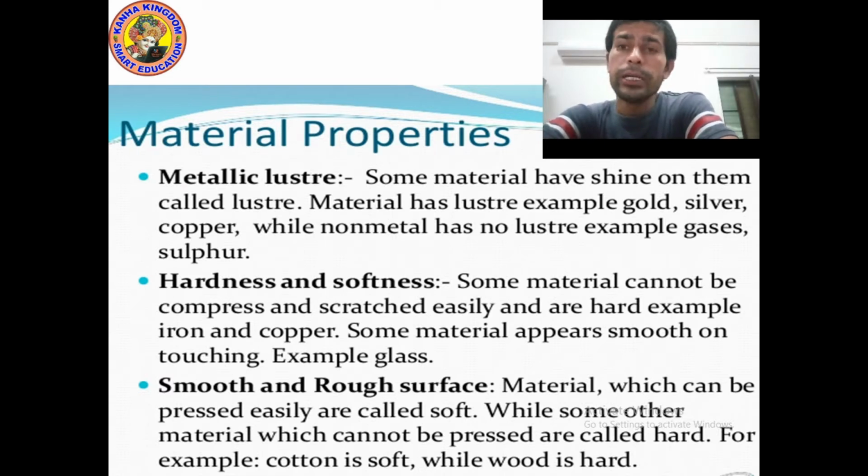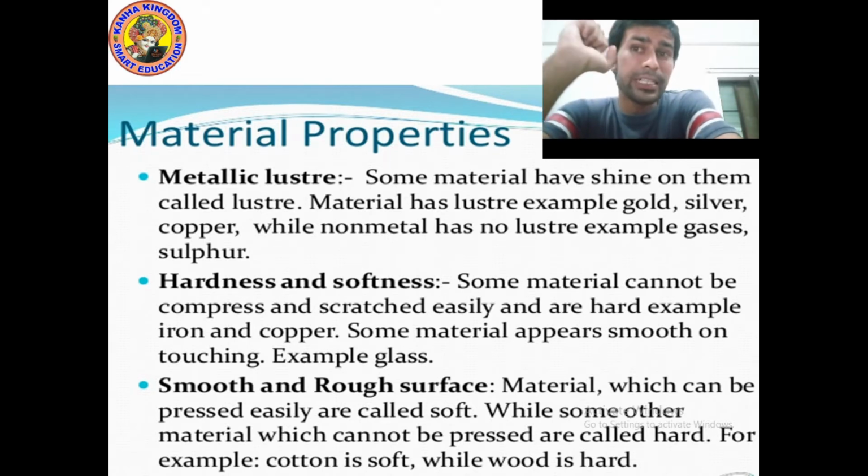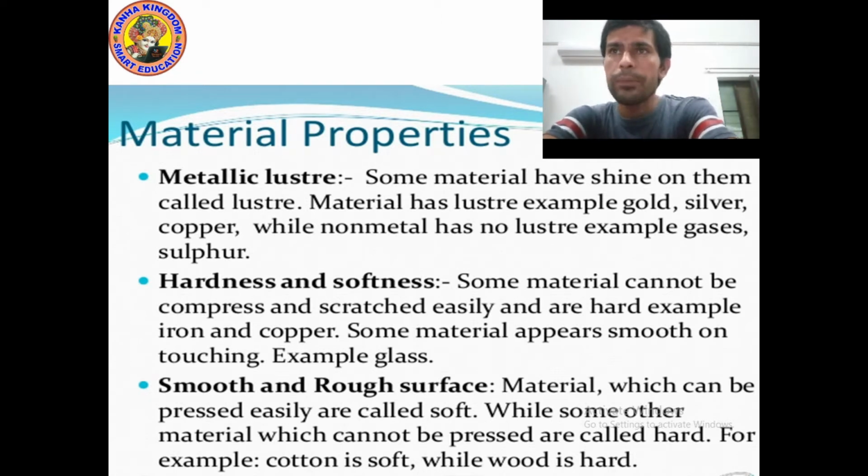Different materials have different surfaces. Some materials have a smooth surface and some have a rough surface. If any material has a smooth surface, you can easily scratch it. But if it has a rough surface, then it will be very difficult to scratch it. Materials which can be pressed easily are called soft, while materials which cannot be pressed are called hard. For example, cotton is soft while wood is hard. Okay, I hope you understood. Let's see the next property.